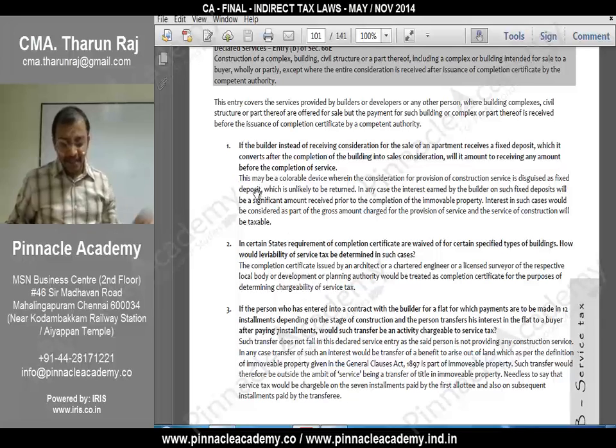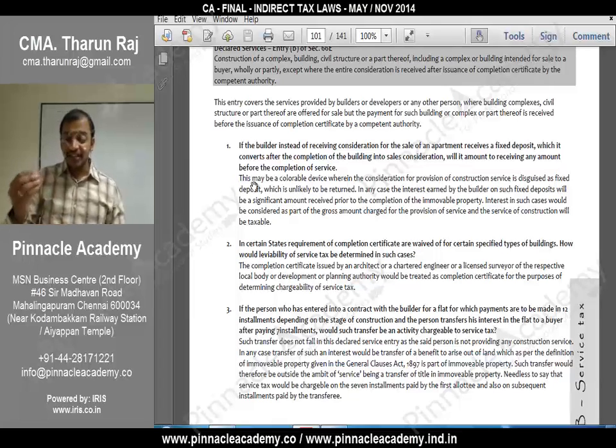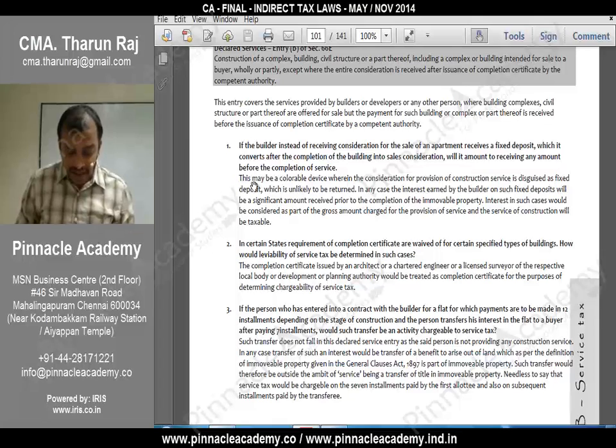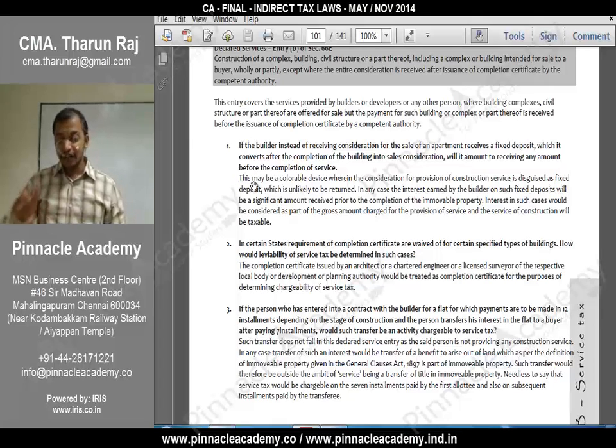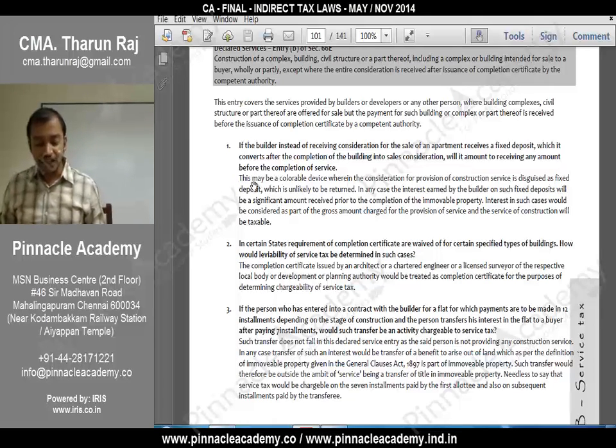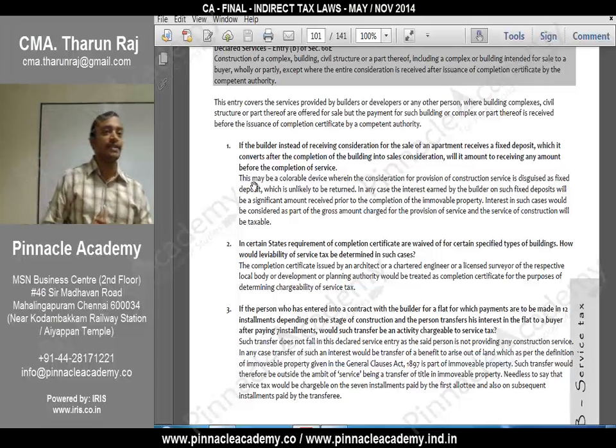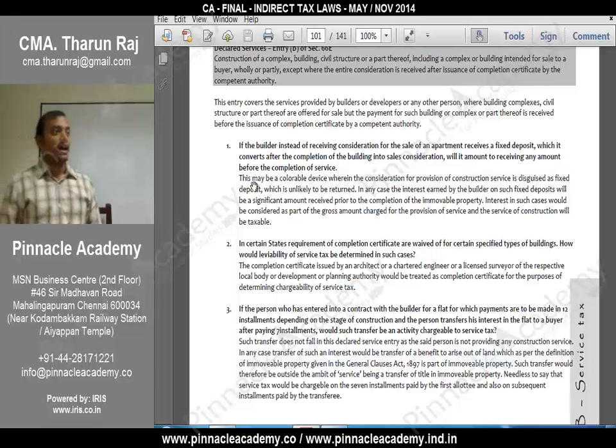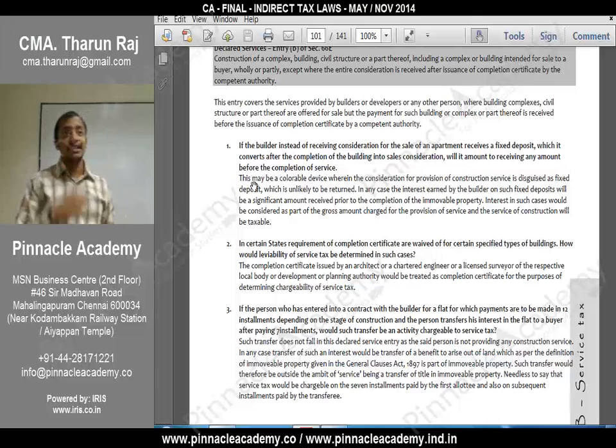Now see here, some FAQs. If the builder, instead of receiving consideration for the sale of an apartment, receives a fixed deposit which it converts after completion of the building into sale consideration, will it amount to receiving any amount before the completion of service? Understood? They are developing a colorable device. What is this colorable device?